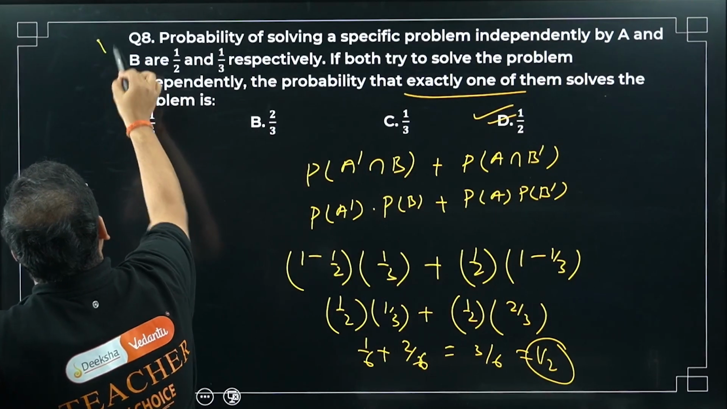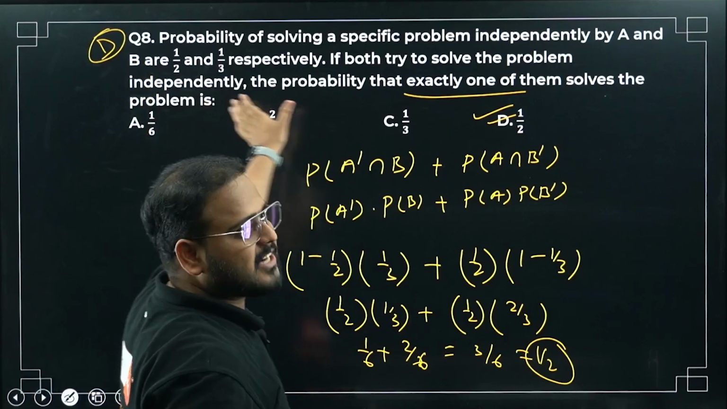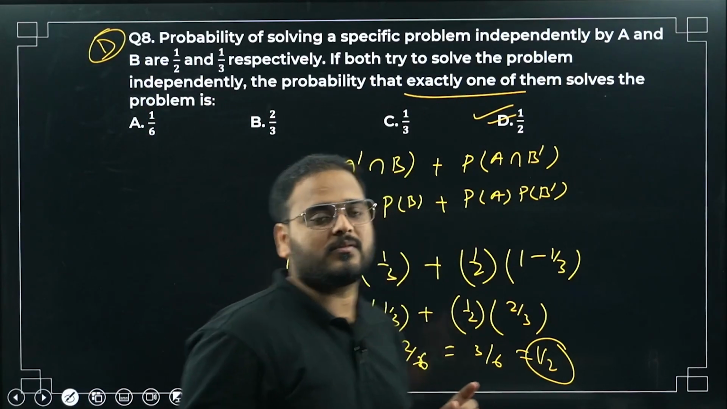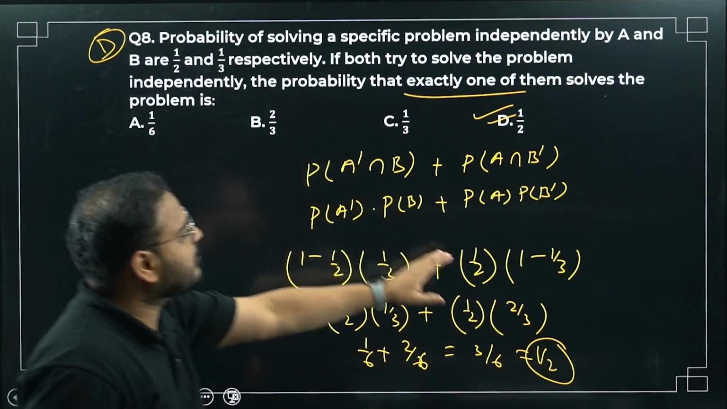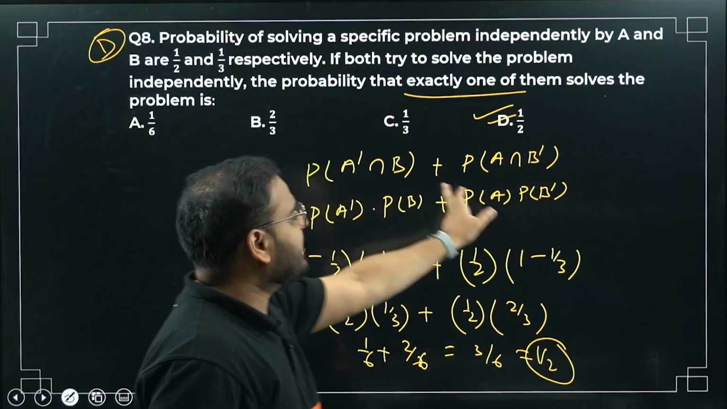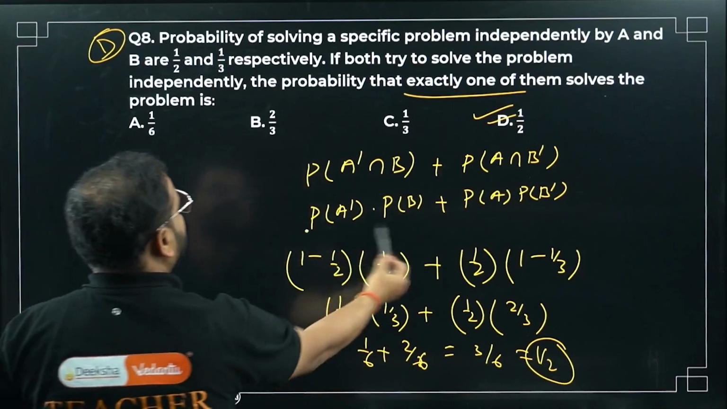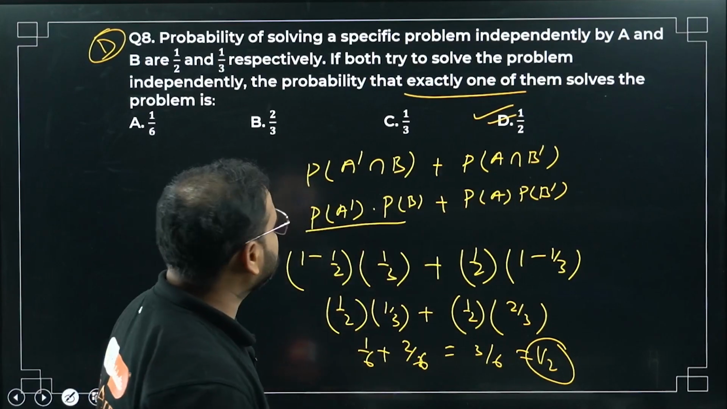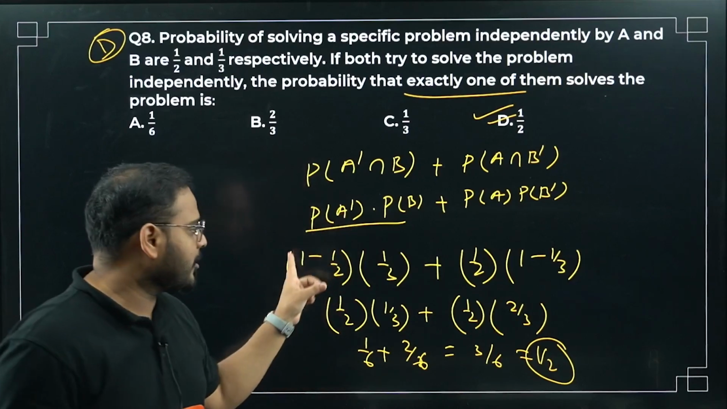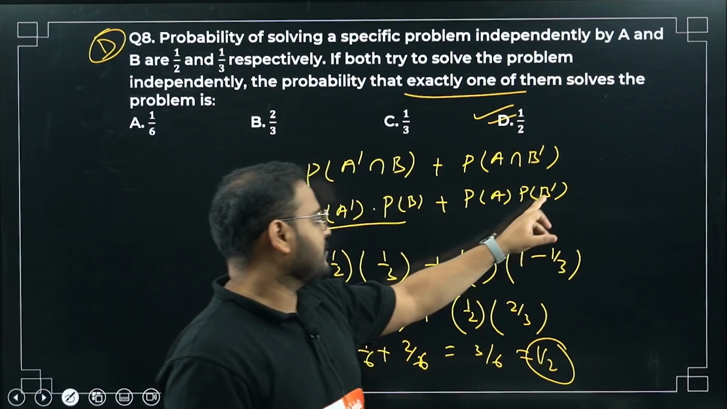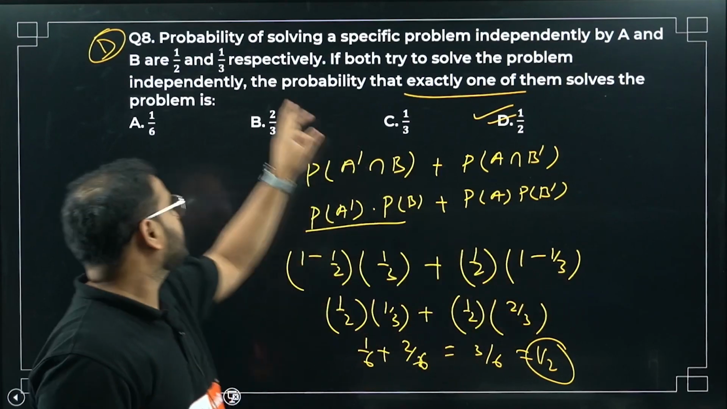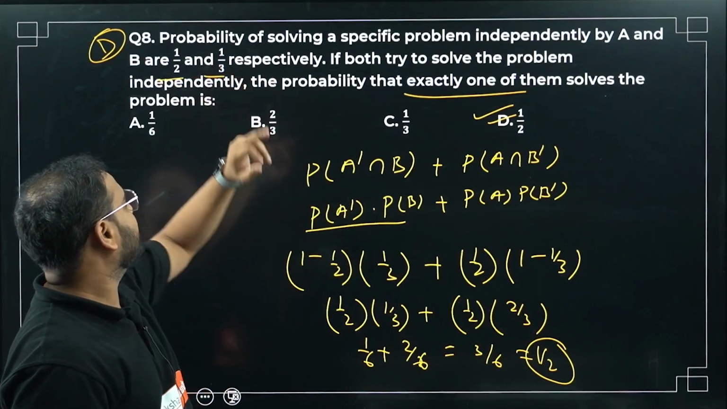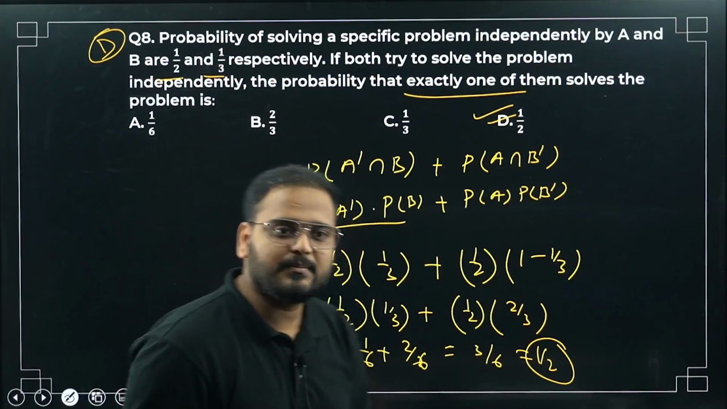Simple problem. Just understand clearly what is given. Same question statement. In this condition, only one solves. So B solves, A does not solve; A solves, B does not solve. They are independent events. That's why I can separate them like this. So P(A') will be 1 minus P(A), P(B') will be 1 minus P(B). P(B) is 1 by 3, P(A) is 1 by 2. Clear? Simple question.